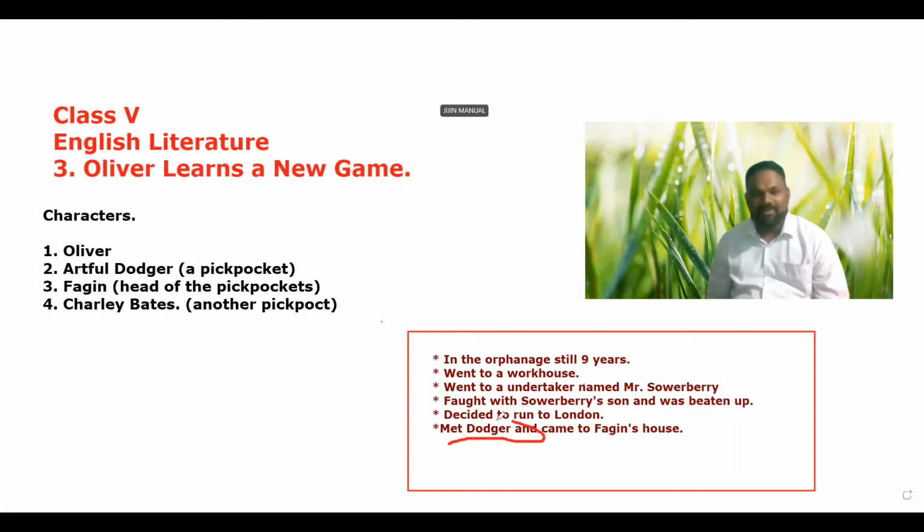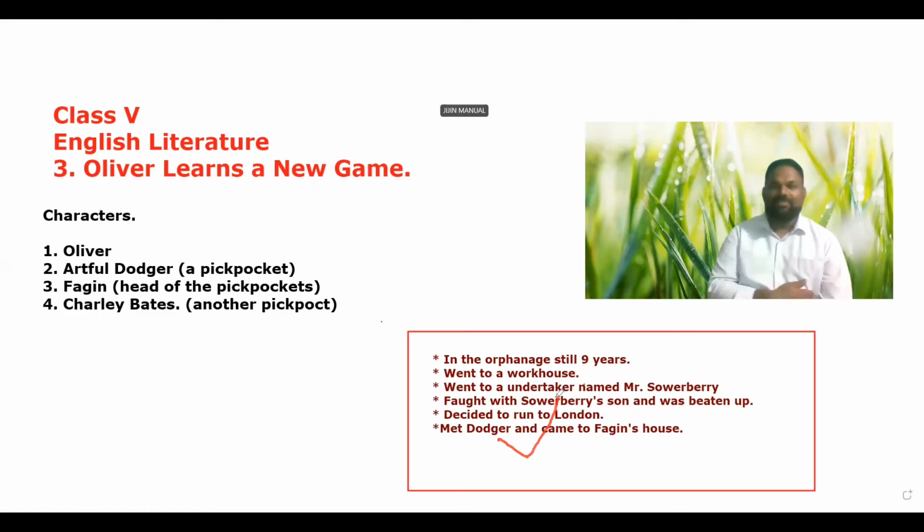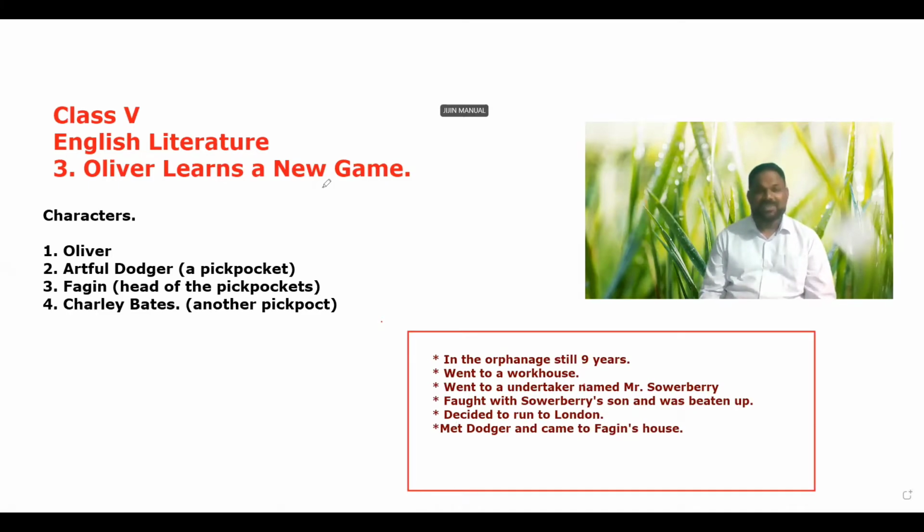London, and on the way he meets Dodger, Artful Dodger, who is a pickpocket, and he tells him that he will take him to a place where he will be given enough food to eat and a shelter. So when he heard that he will get enough food to eat, he followed Dodger. He had no idea where he was going, but he still followed Dodger, and he went to London. And once he reached London, he was in Fagin's house.